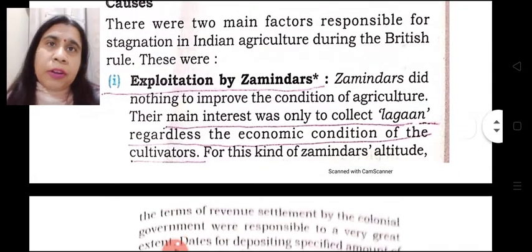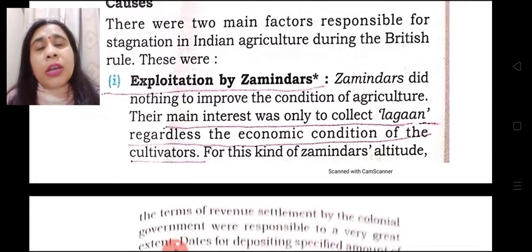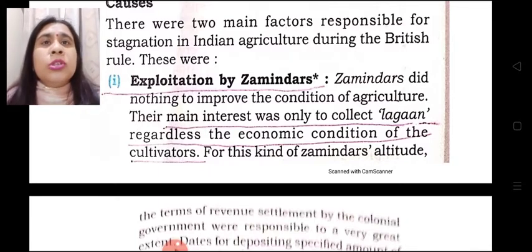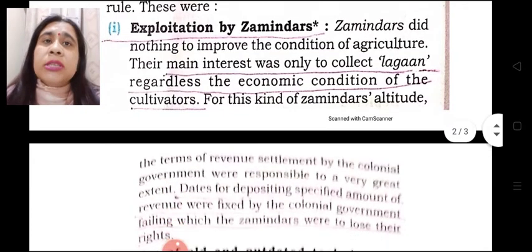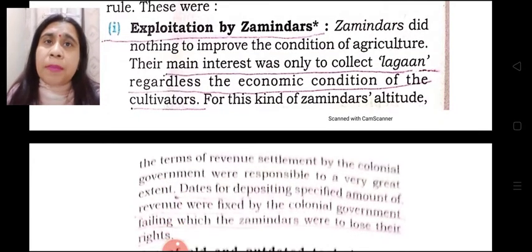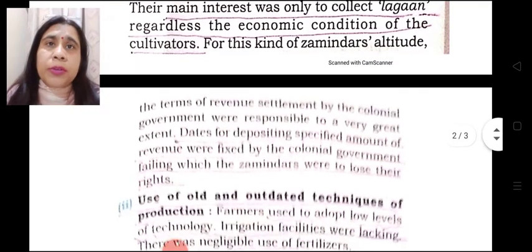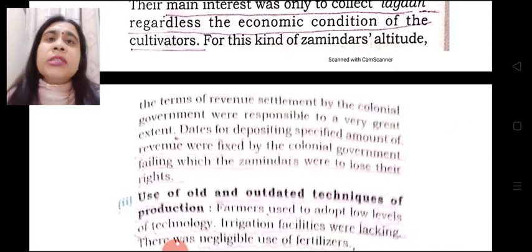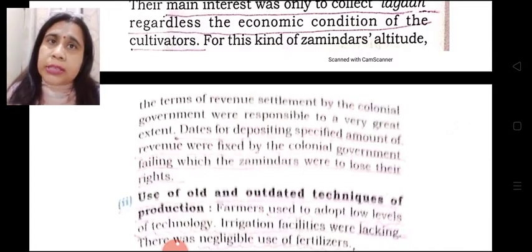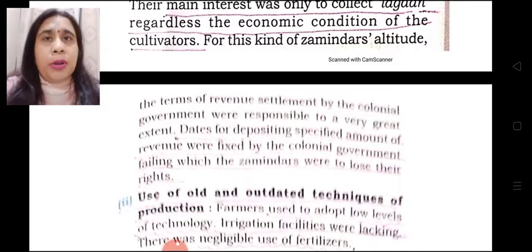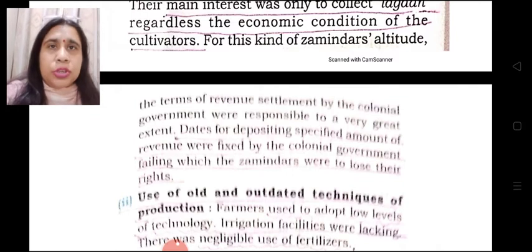So farmers working on the fields of the zamindars were very poor, and these zamindars used to charge high lagan from them because zamindars had to pay this amount in the form of taxes to the government. So zamindars exploited the actual cultivators of land to extract lagan from them and ultimately pay it to the government of the nation, that is, to the Britishers.